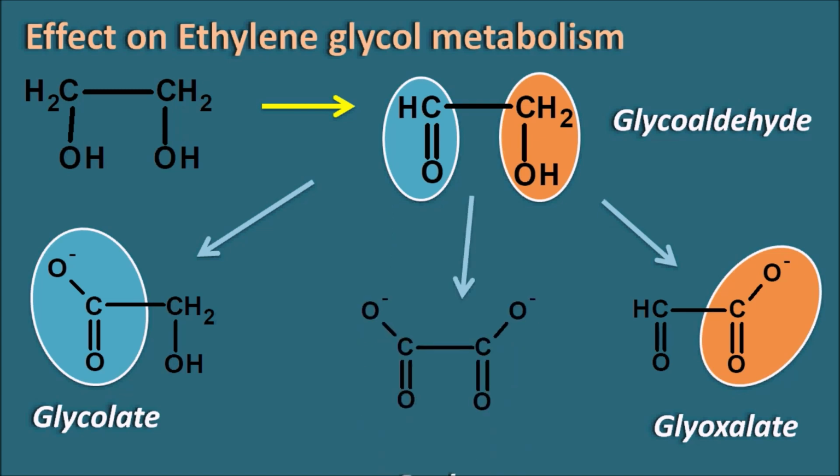Now this structure is the oxalate. In this way, ethylene glycol metabolism results in various products like glycolate, oxalate and glyoxylate. Among these, glycolate and oxalate are producing the real toxic symptoms of ethylene glycol within the body.